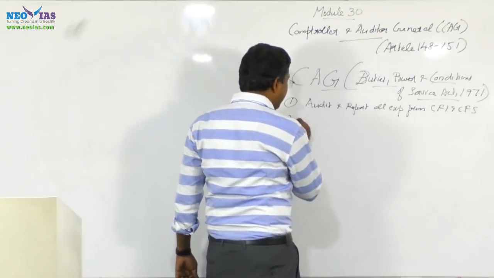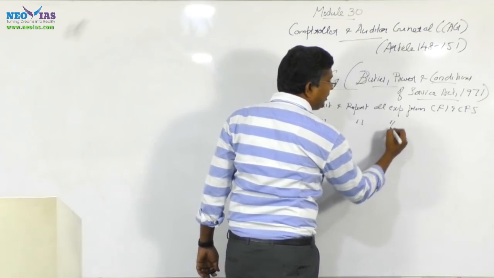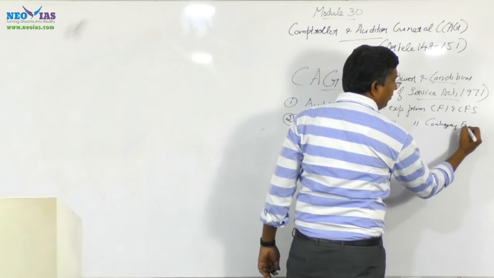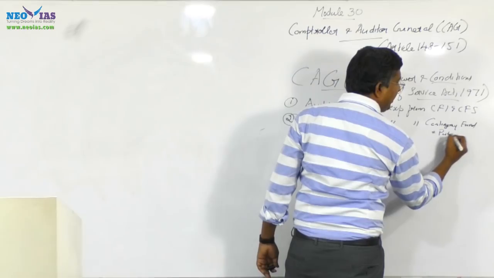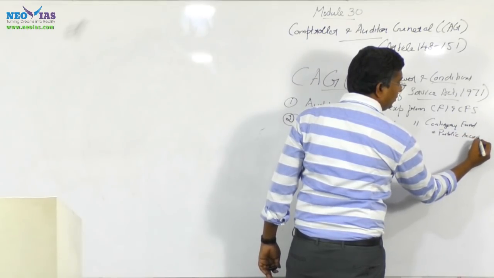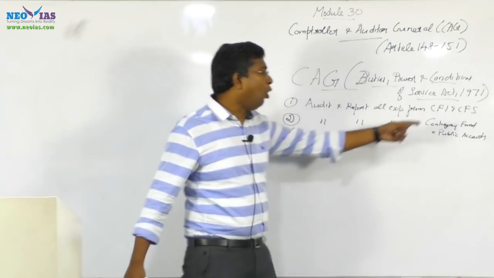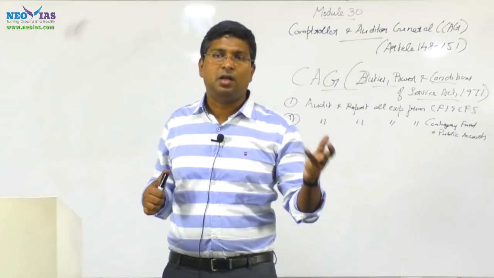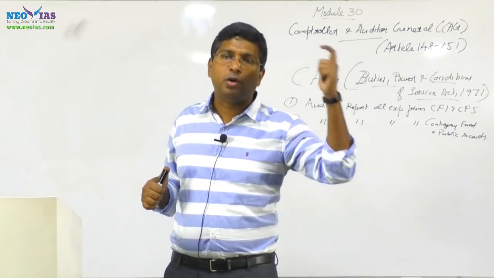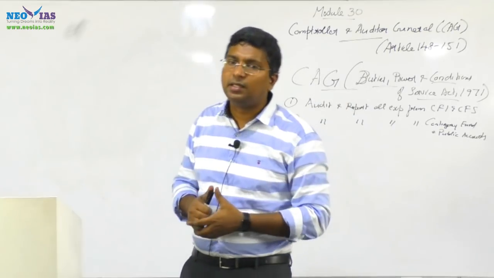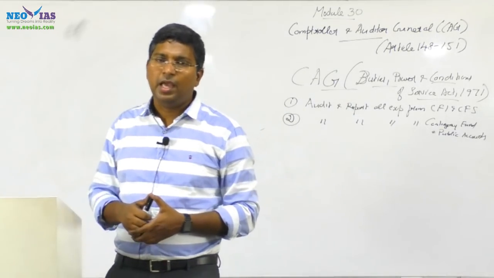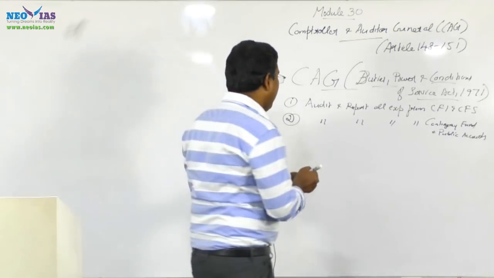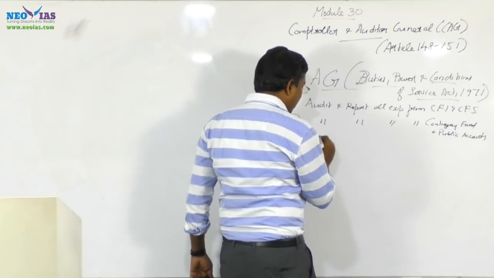Similarly, the CAG can audit and report all expenditure from the Contingency Fund and the Public Account. So all three funds mentioned in the constitution, the Consolidated Fund, the Contingency Fund and the Public Account, can be audited and the report submitted by the CAG. It can also audit and report.